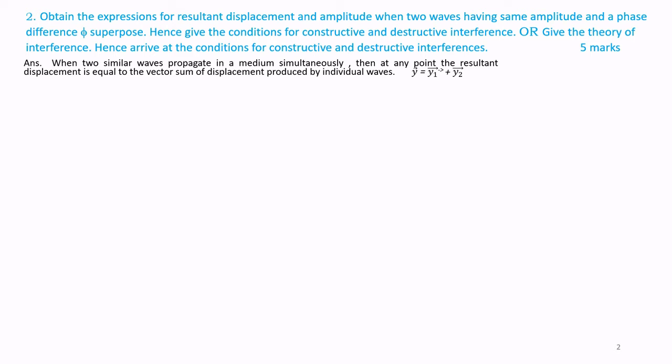Answer. When two similar waves propagate in the medium simultaneously, then at any point the resultant displacement is equal to the vector sum of displacements produced by the individual waves. Hence, the resultant of the combination is y equals y1 due to wave 1 plus y2 due to wave 2.